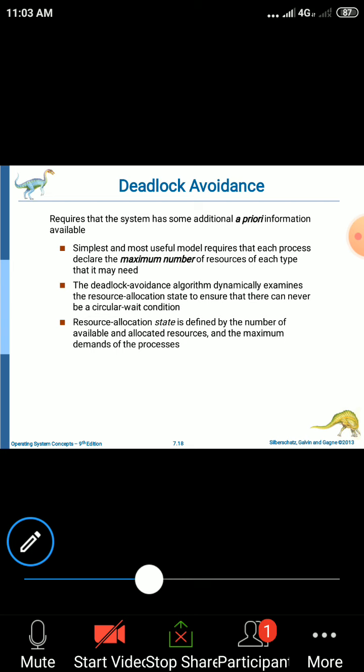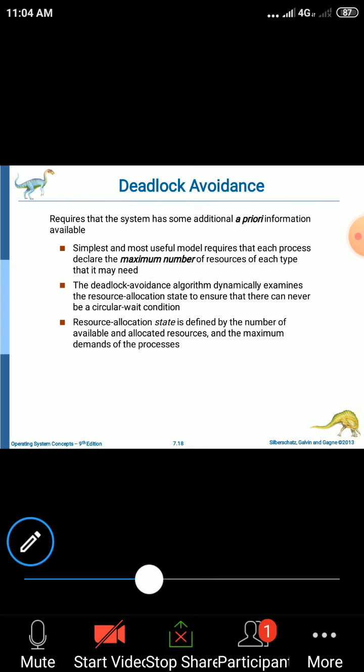Here we are putting constraints on allocating the resources whenever the processes are requesting, right? If you go for such prevention algorithms, then it leads to low device utilization, means the device utilization will be poor, and it leads to reduced system throughput. Hence we are moving on to the alternate approach, and that approach is called deadlock avoidance. So the alternate approach to deadlock prevention is the deadlock avoidance algorithm.